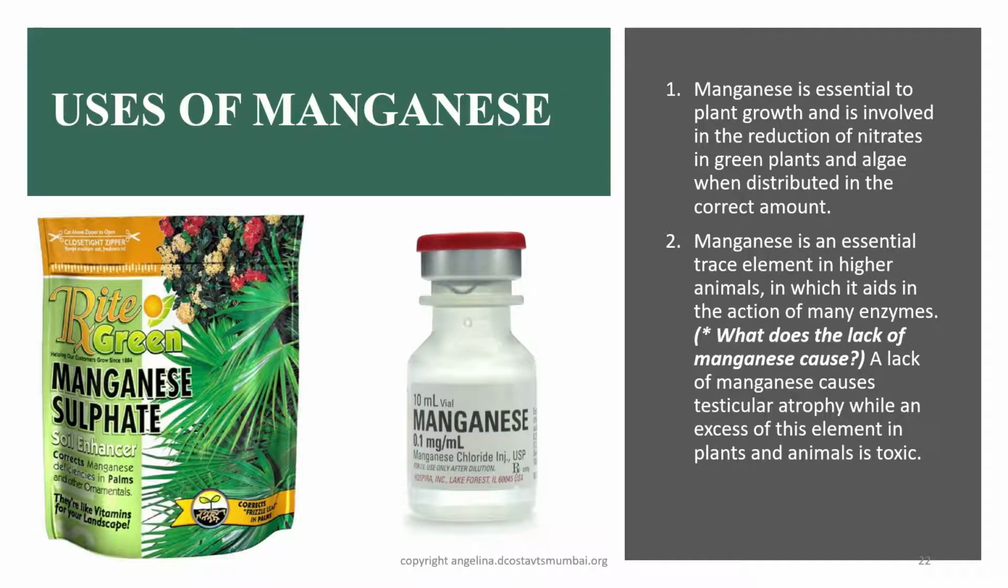Manganese is essential to plant growth and is involved in the reduction of nitrates in green plants and algae when distributed in the correct amount. Manganese is an essential trace element in higher animals in which it aids in the action of many enzymes. What does the lack of manganese cause? A lack of manganese causes testicular atrophy, while an excess of this element in plants and animals is toxic.